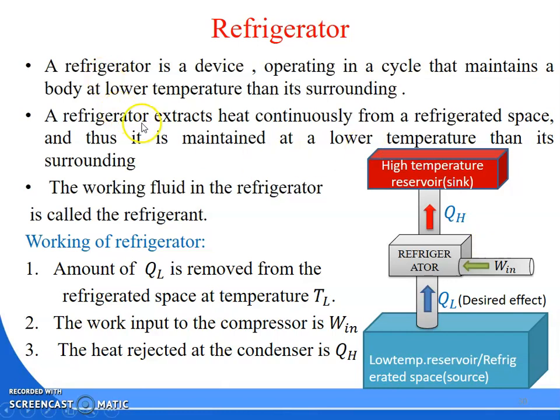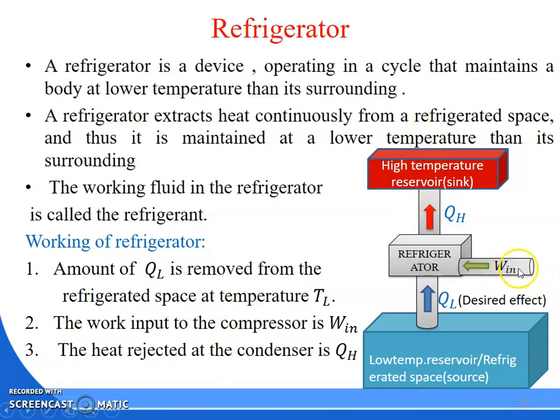So what does a refrigerator do? It extracts heat continuously from the refrigerator space and thus maintains a temperature lower than that of its surroundings. The working fluid in the refrigerator is called refrigerant. What is the working? The refrigerator absorbs heat from the low temperature or refrigerator space, that is QL amount of heat, and the heat will be transferred from QL to QH, for which you have to give some work input. When you give the work input, QH amount of heat will be rejected to the surroundings.